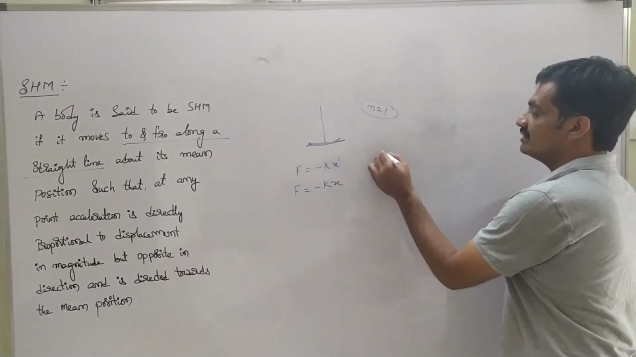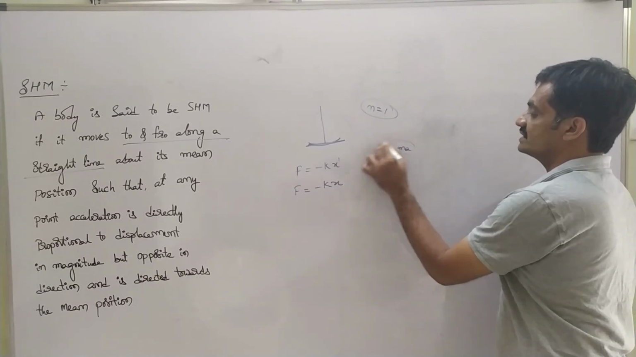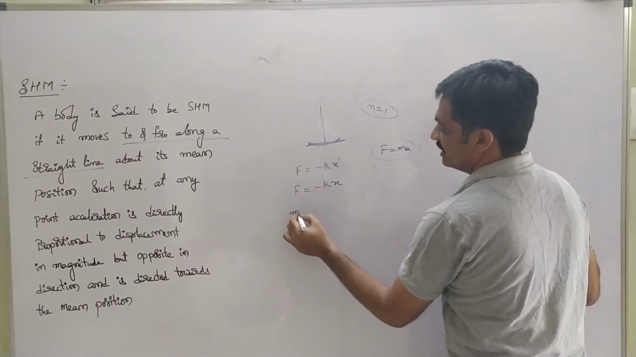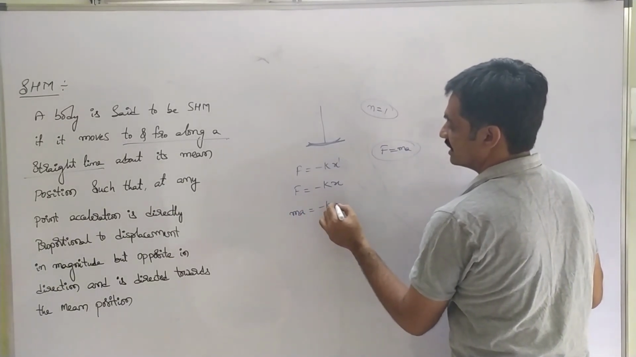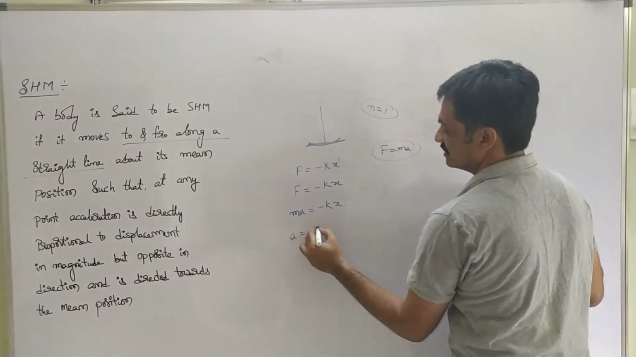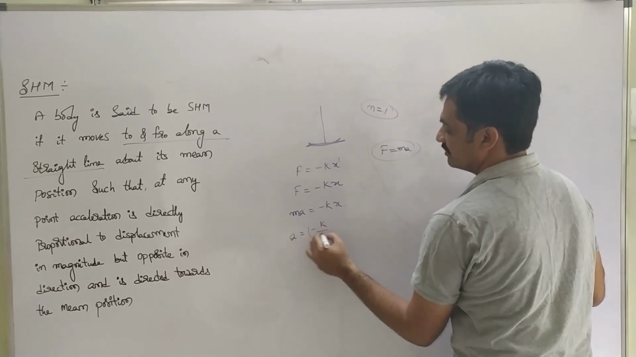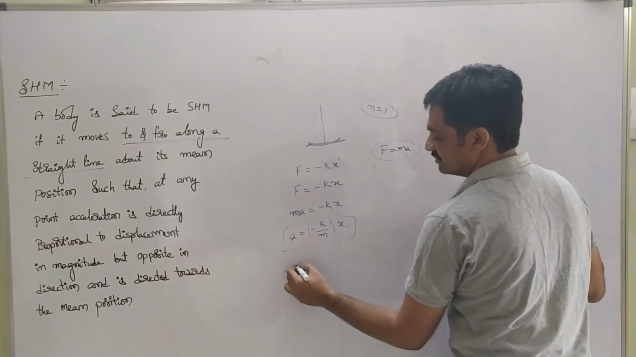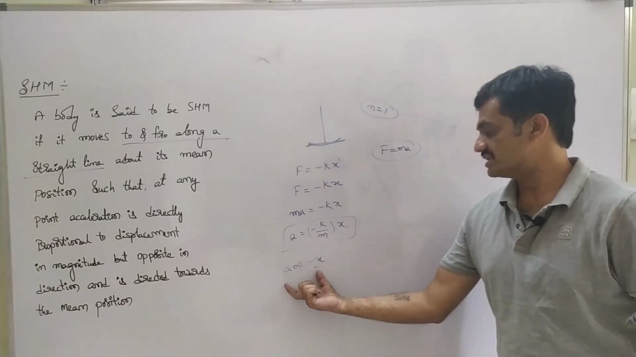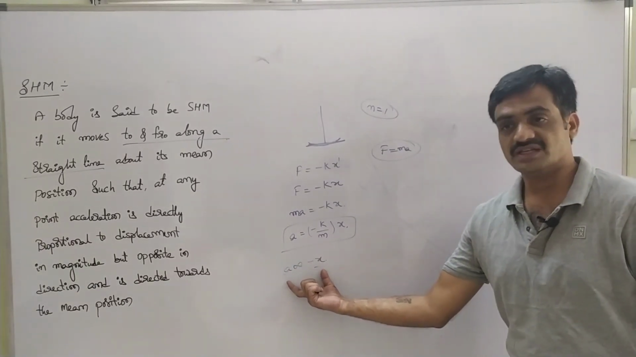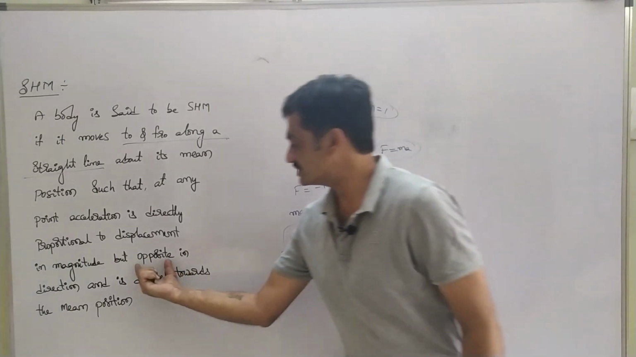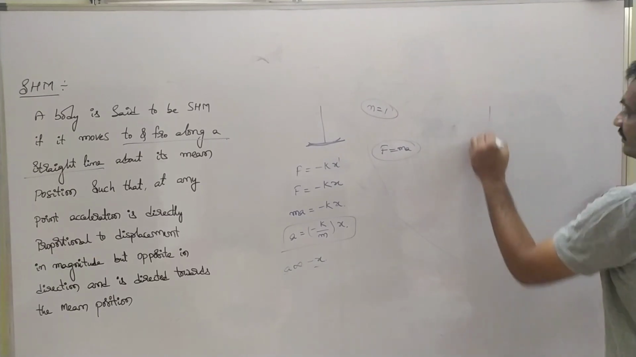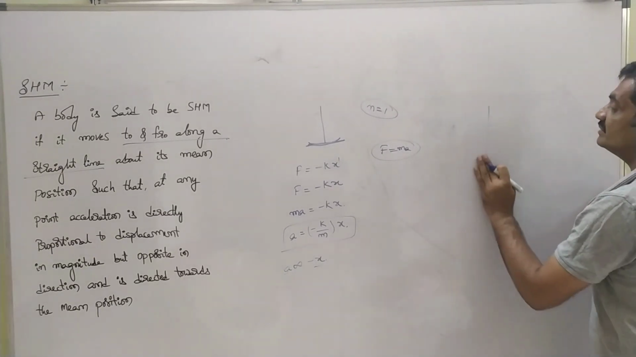Whereas we know that F equals ma according to Newton's second law. As we substitute this value here, we have ma is equal to minus k into x, so a is equal to minus k by m into x. Based on that, we can represent that acceleration is directly proportional to displacement in magnitude, but opposite in direction. Opposite in direction.